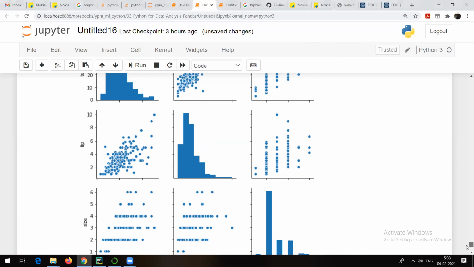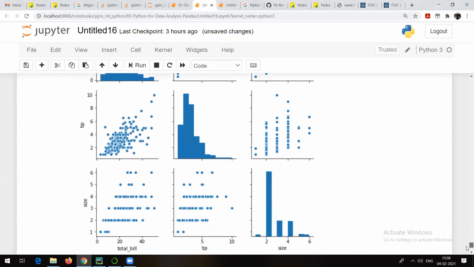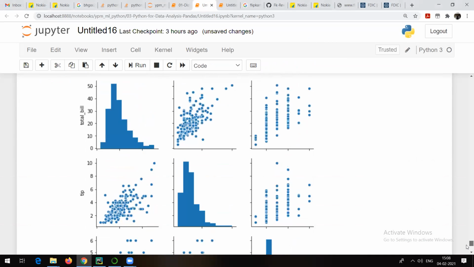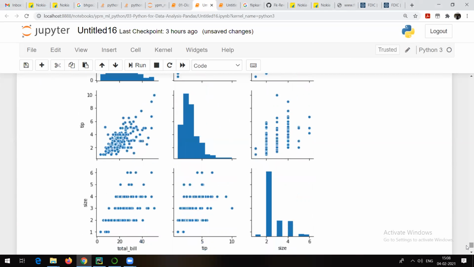Now here the thing is that yes, it is showing us a relationship. For example, suppose I want to know what is the relationship between total bill and tip, which we have already talked about, right? So this is the tip and this is the total bill. When we plotted the graph separately for total bill and tip, we also saw that this relationship is more or less linear. So as the total bill increases, tip is also going to increase.